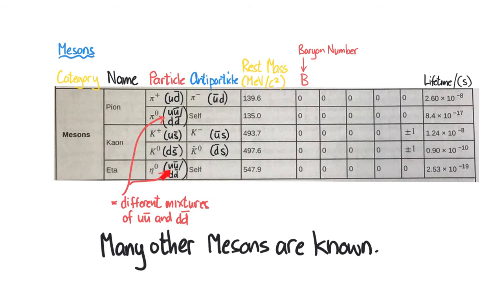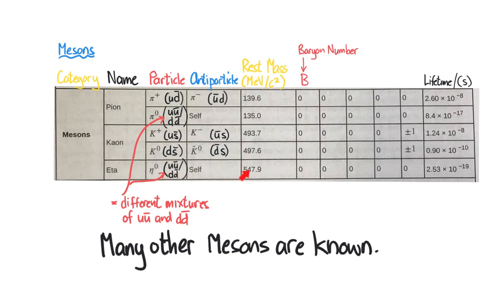So this goes way beyond AP physics into advanced quantum mechanics. And we see here that we've got K plus and K minus, which are made up of an up quark and an anti-strange, and the opposite for the K negative. The K0 or the kaon, which is made up of a down and a strange quark, so you can think of a kaon as a K meson, and the anti-quark K0, which is anti-down quark and a strange quark, and here too the eta is the antiparticle of itself.